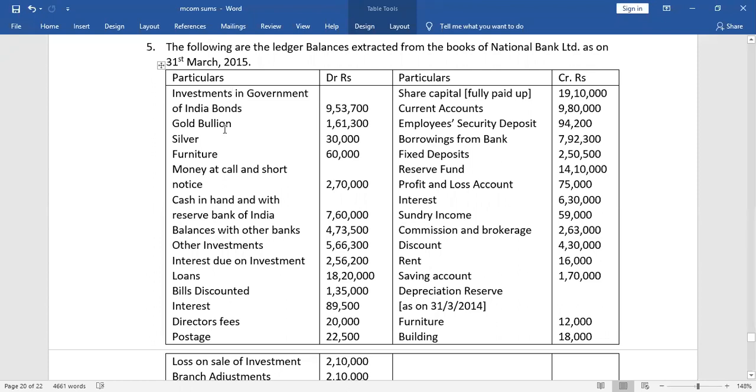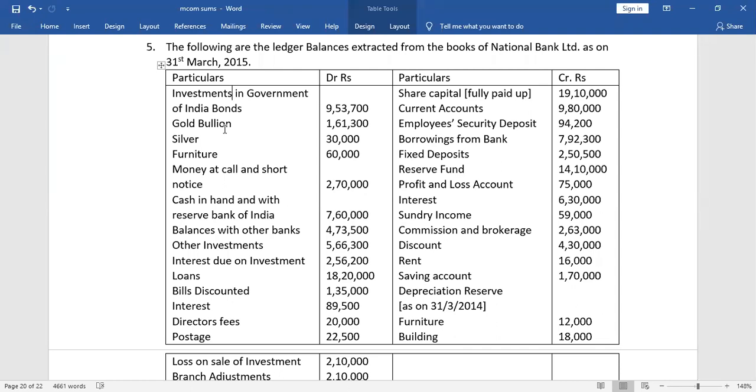Now we have gold bullion. Gold bullion is also an investment. Then we have silver. It is also considered as an investment. Then we have furniture. Furniture is a fixed asset.